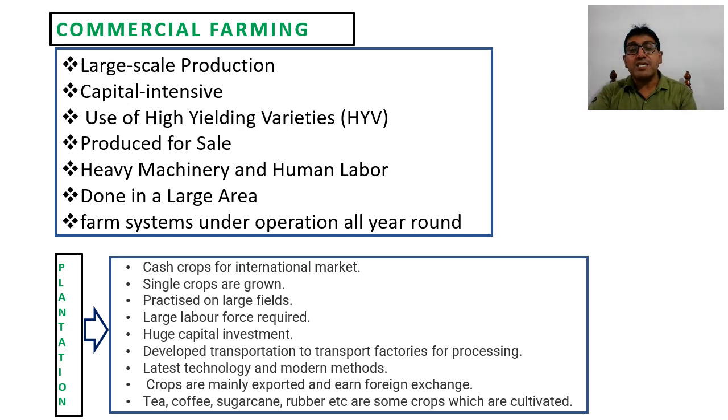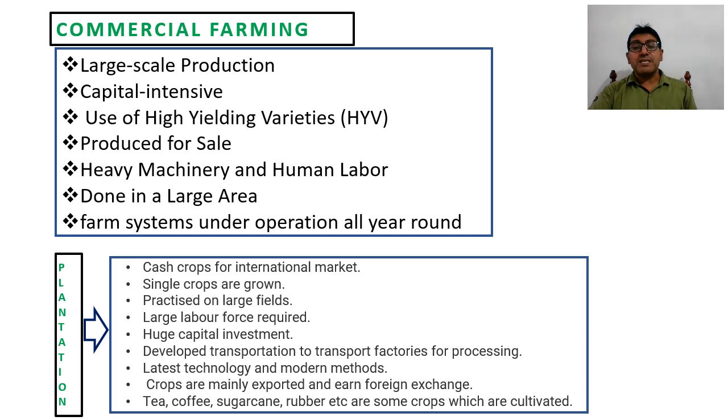Developed transportation to transport to factories for processing. As we discussed earlier, this farming is practiced for only one purpose: to grow crops for the requirement of industries. And industries are located in the cities. That's why wherever this type of agriculture is practiced, there is better development of transportation facilities.